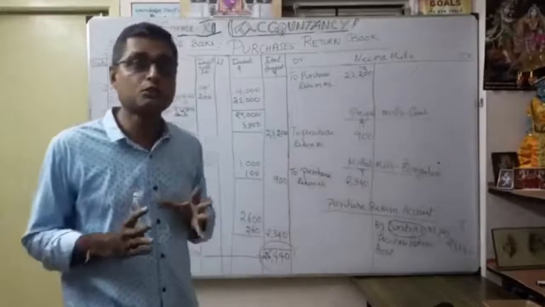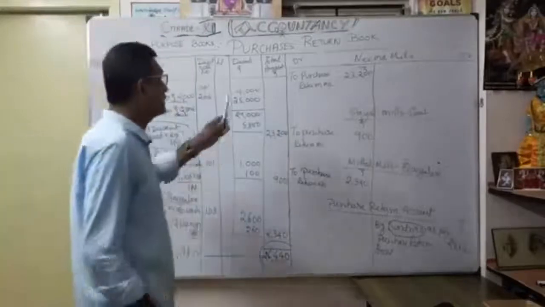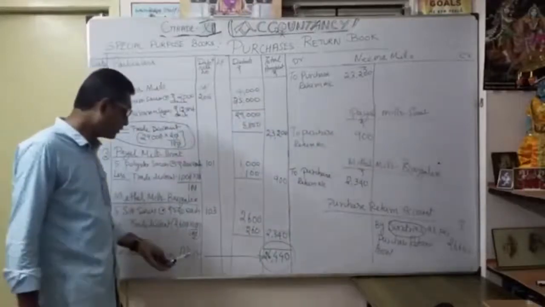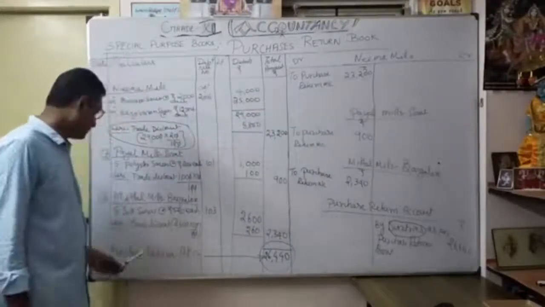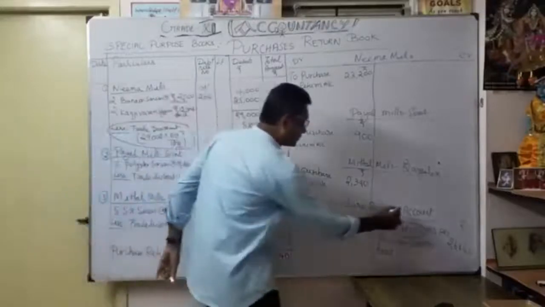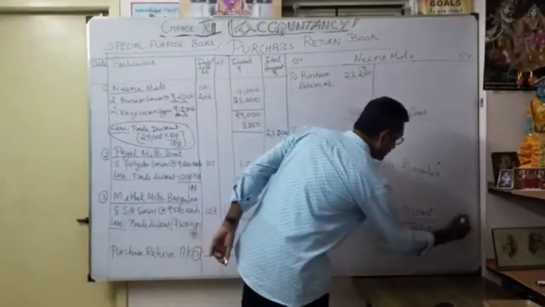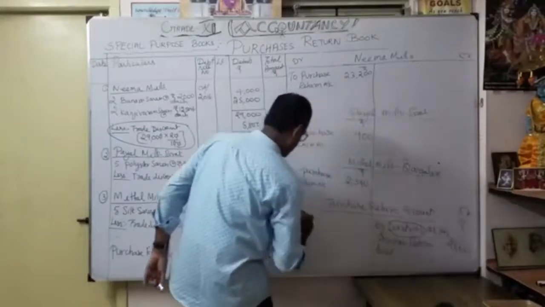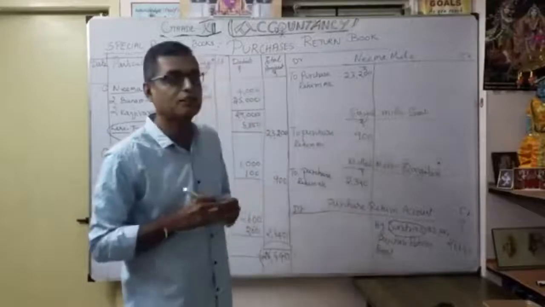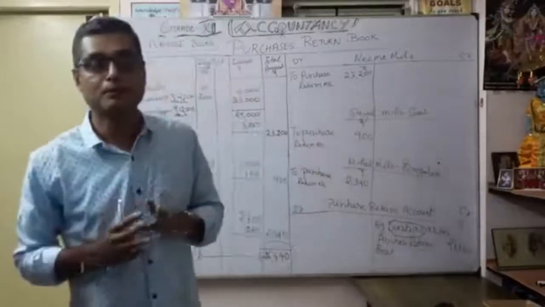So once you understand the purchase book, the purchase return book is very easy, in the same manner. The purchase account you show as debit, and the purchase return account you show as credit, correct? That's why we show the purchase return account on the credit side. This is credit, this is debit. You understood? This is very important. So only practice will let you understand the purchase return book.